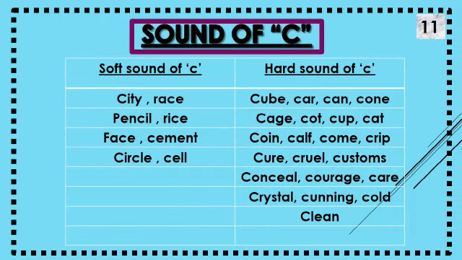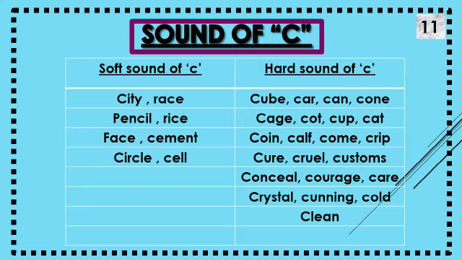Now here we divide the soft sound of C and hard sound of C. Here is city, race, pencil, rice, face, cement, circle and cell. This is the soft sound of C. Now what are the hard sounds?